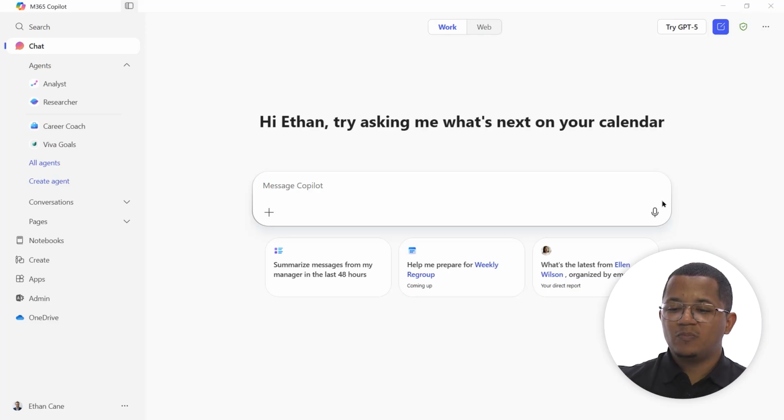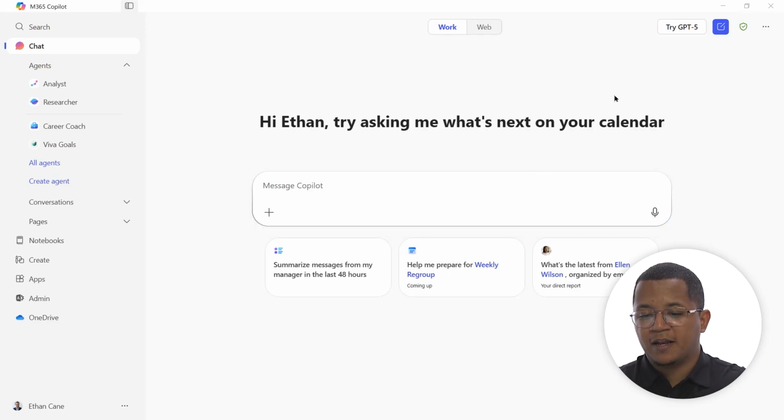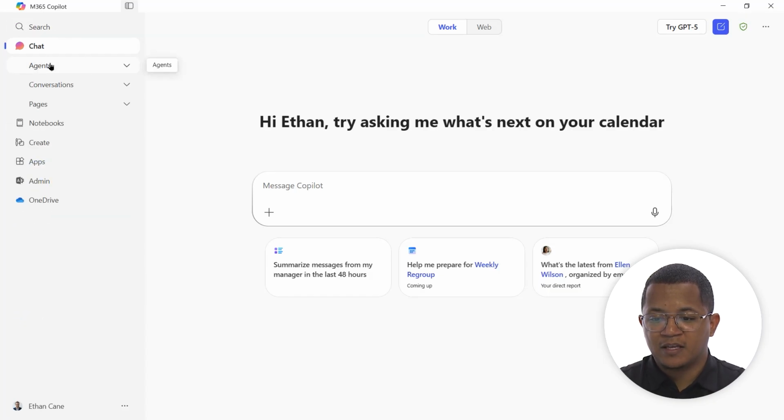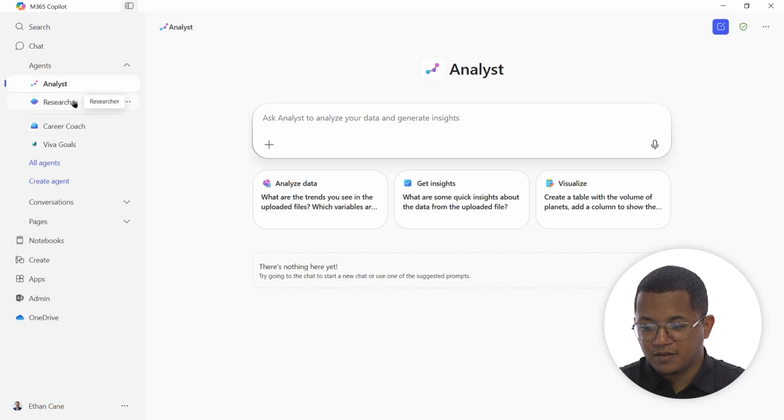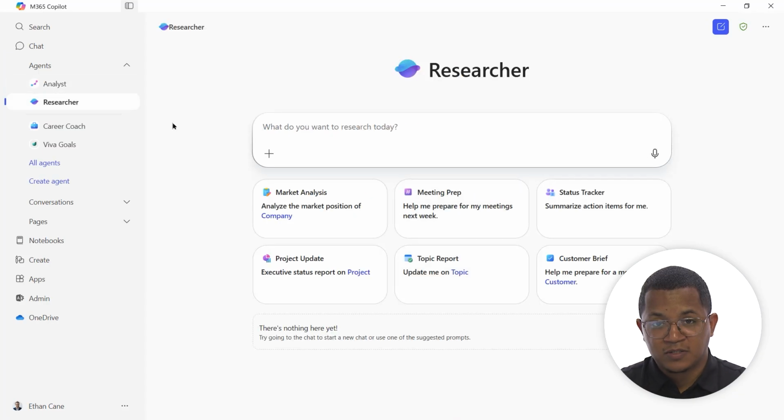So let me show you how you can access your agents within the Copilot ecosystem. If I'm in M365 Copilot here, I'm going to navigate over to the left-hand side of my screen, and you'll notice that one below the chatbot is my Agents tab. As I mentioned, Microsoft themselves will push out agents that they find to be particularly useful. In this case, we have the Analyst agent and the Researcher agent. These are laser focused on these specific tasks. They are specialized, using all of the power of GPT technology to accomplish this goal. So you're getting really great work, and some insane technology, which I'll showcase in just a bit.